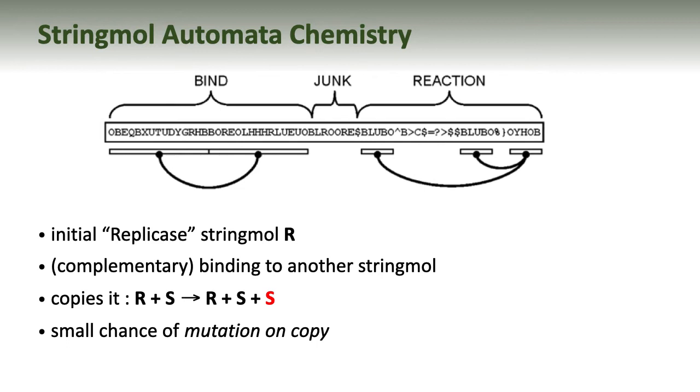Our experimental system is the Stringmol Automata Chemistry. Each Stringmol is a sequence of opcodes. Stringmols bind and the code executes. The system starts with replicator stringmols designed to copy the strings they bind to. The copy opcode executes with a small chance of error, providing a source of mutation.